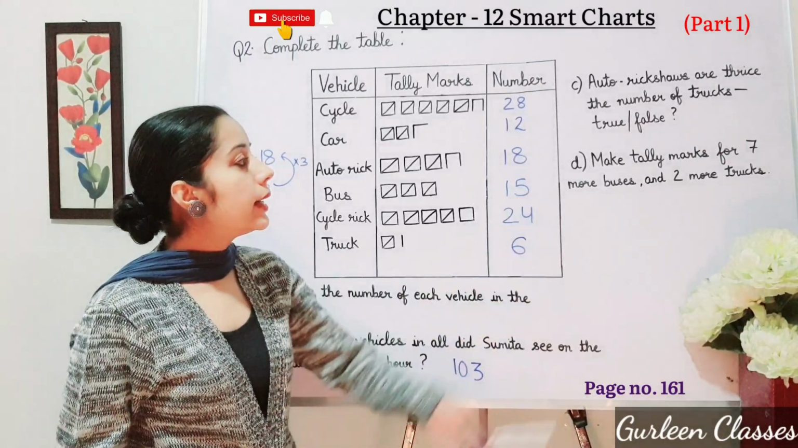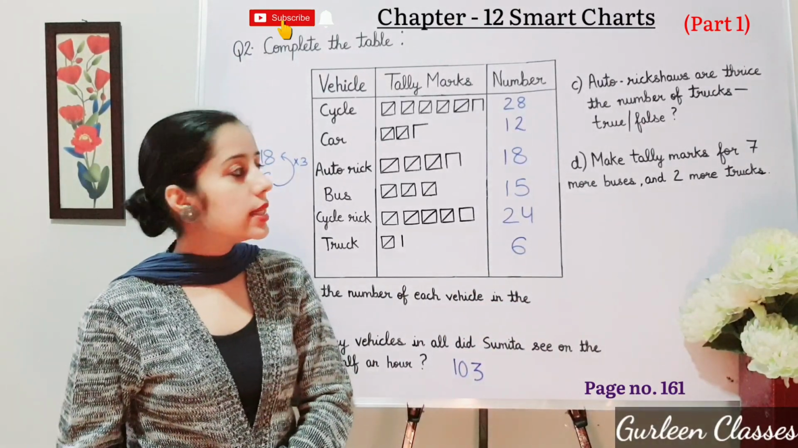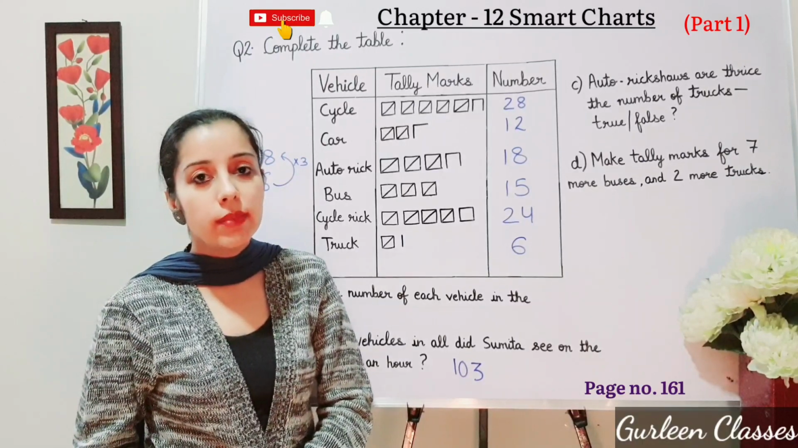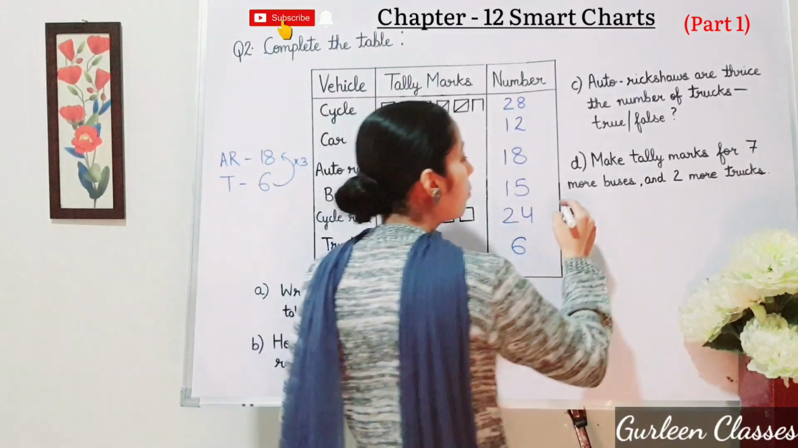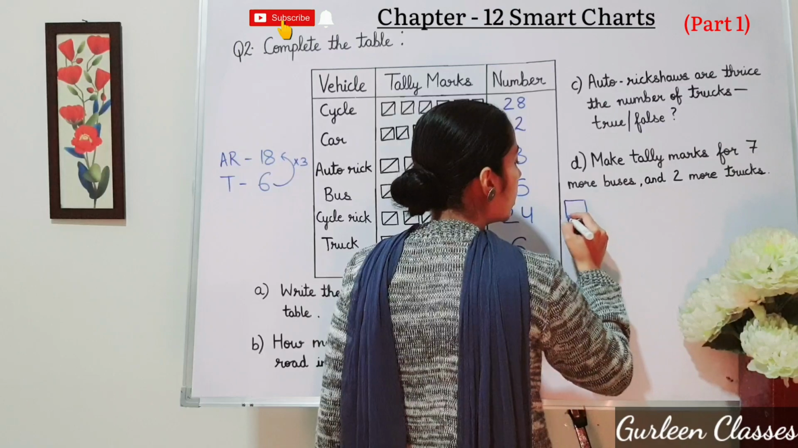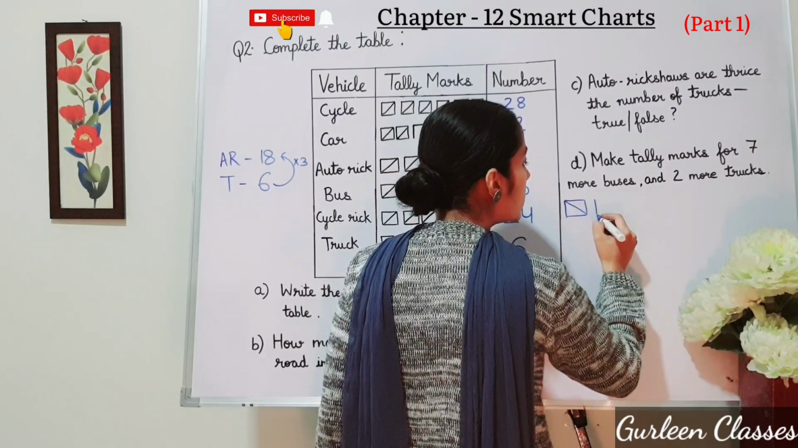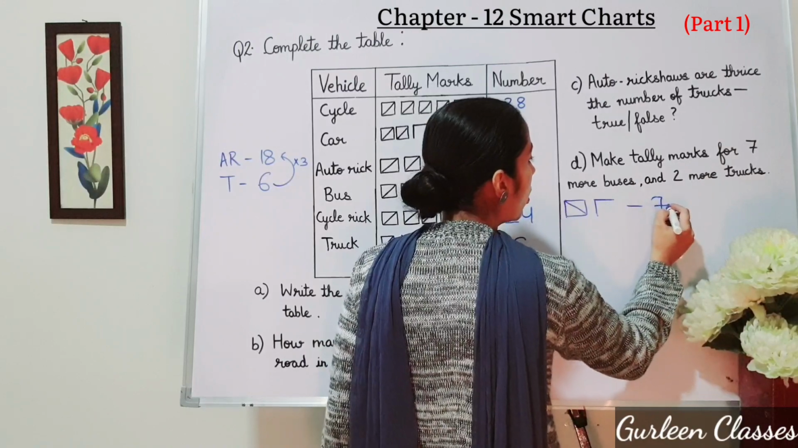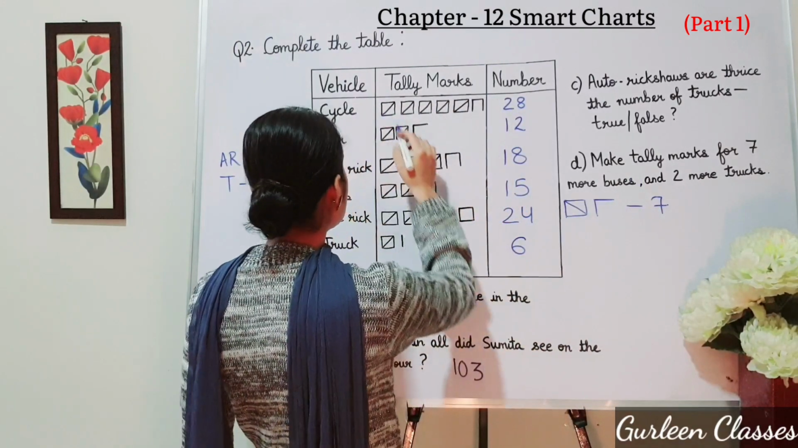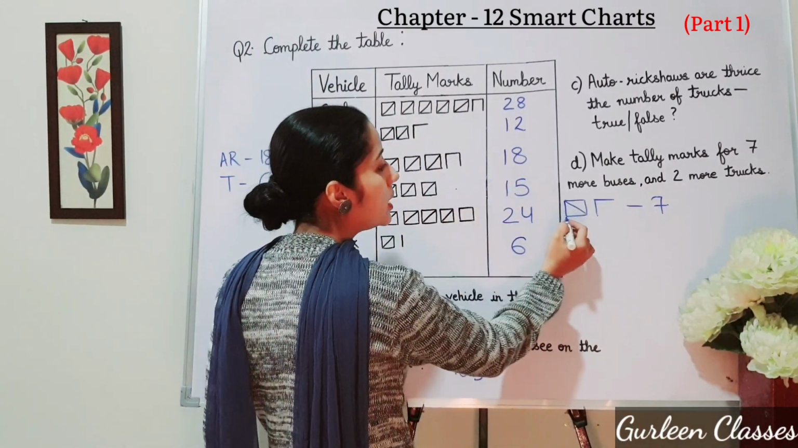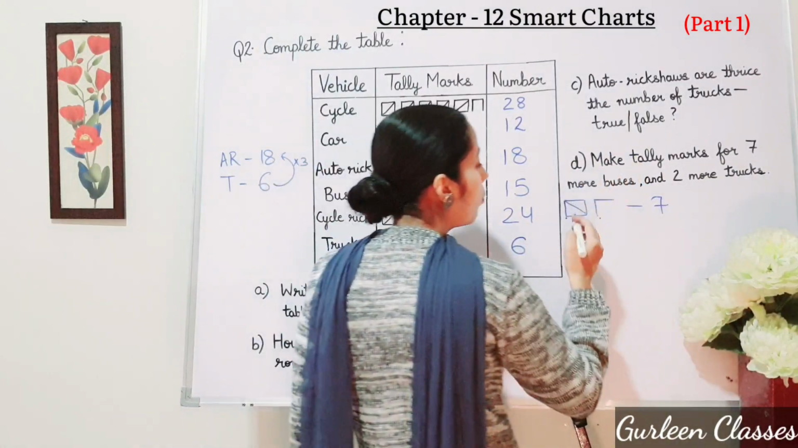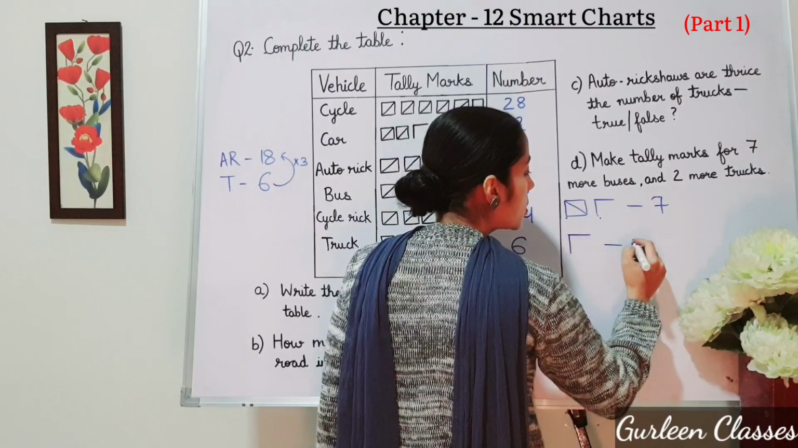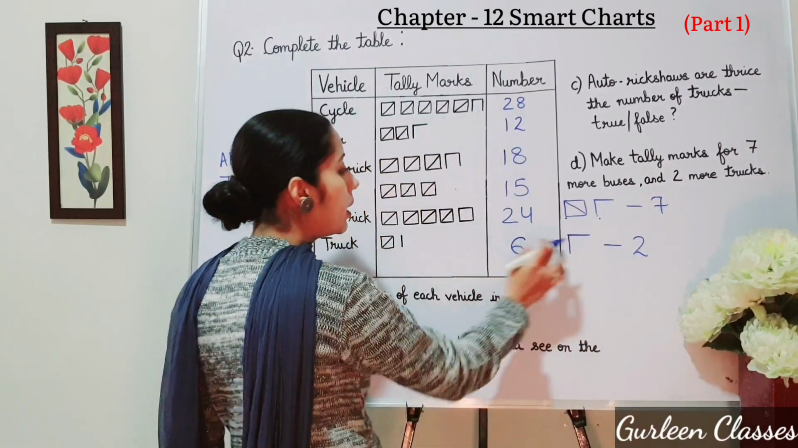Next, make tally marks for 7 more buses and 2 more trucks. So let us make tally marks for 7 and 2. The tally mark for 7 will be 5, 6, 7. So here 7 more buses I have drawn. Buses are here. After this, these 2 I have drawn more. And for trucks, I have to draw 2 more. 1, 2. So here 2 more I have drawn for trucks.